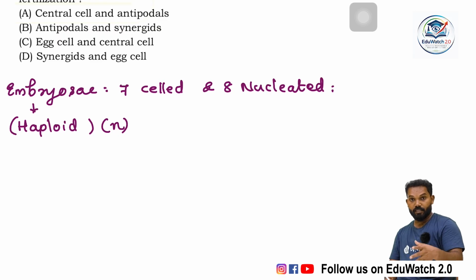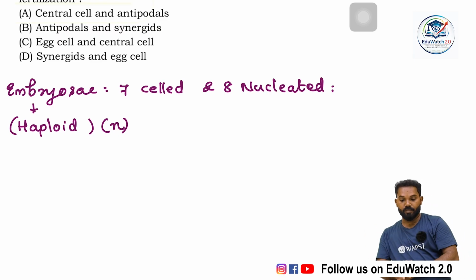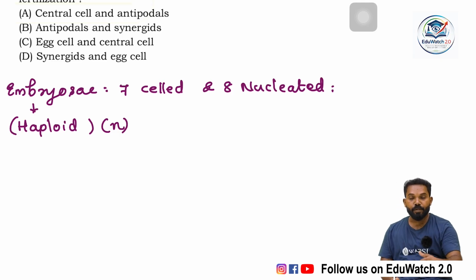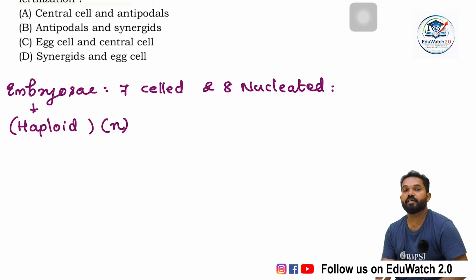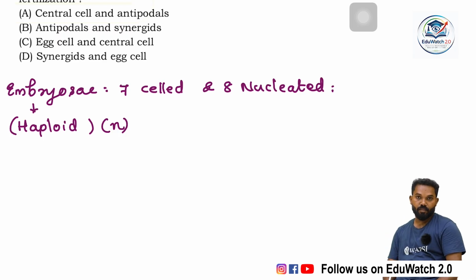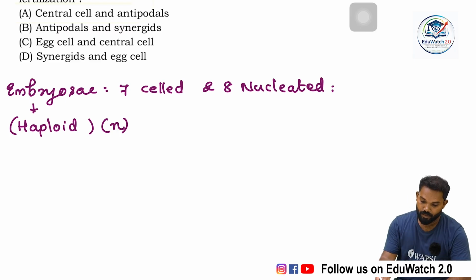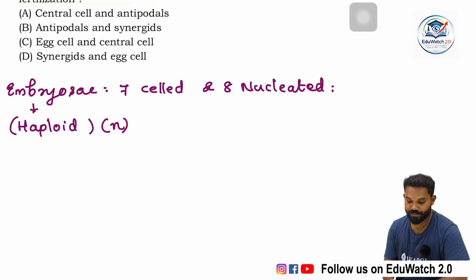So generally in an angiospermic plant, the main body and major part of the body cells are diploid in nature. But the embryo sac that is present within the ovule is haploid in nature. Then each cell of the embryo sac is obviously also haploid in nature.